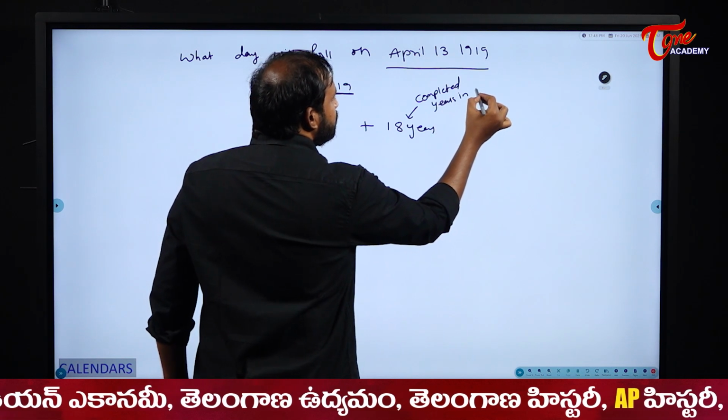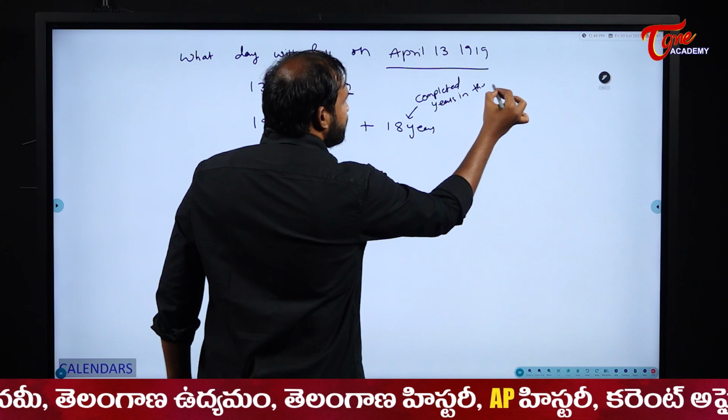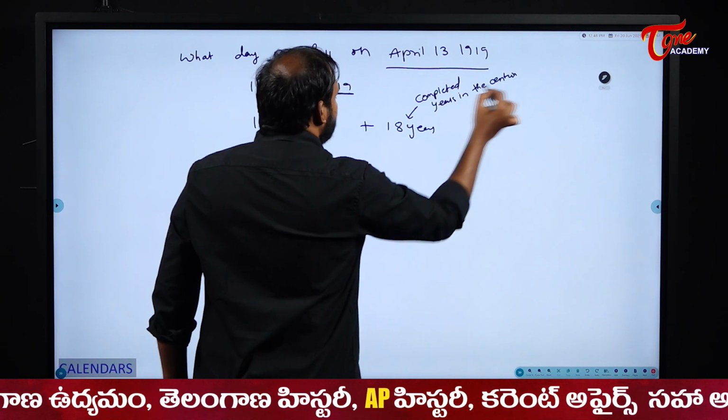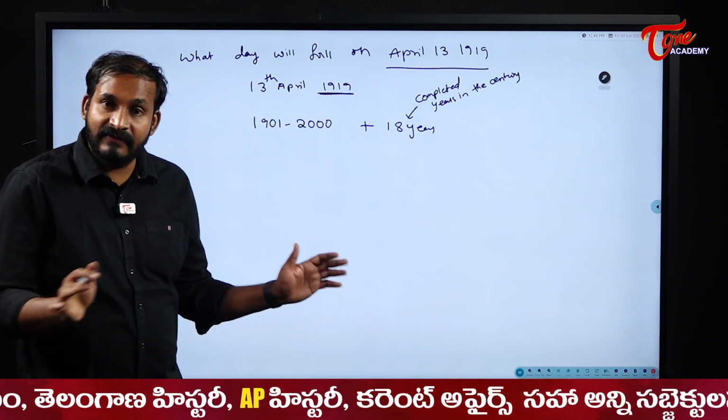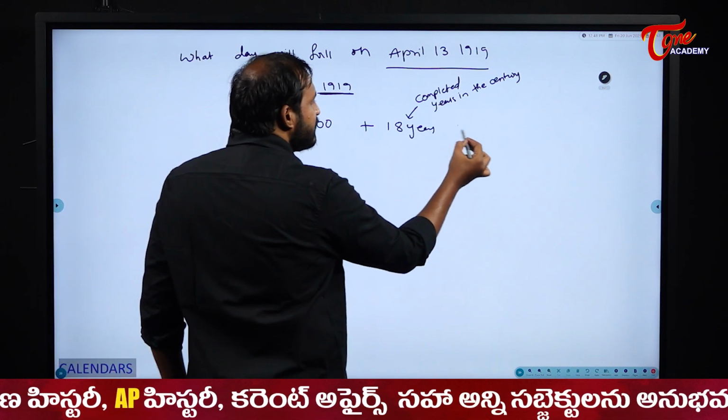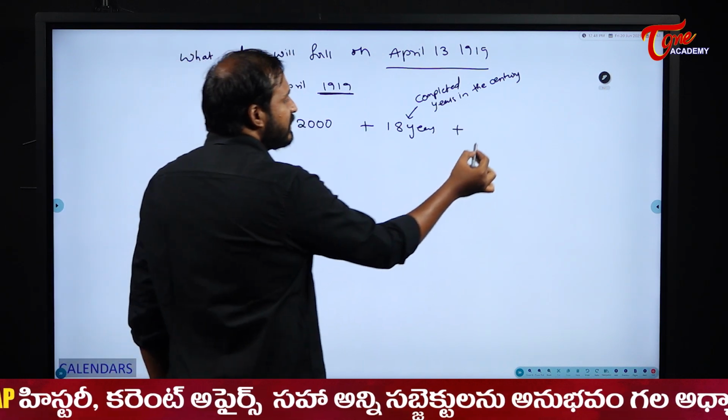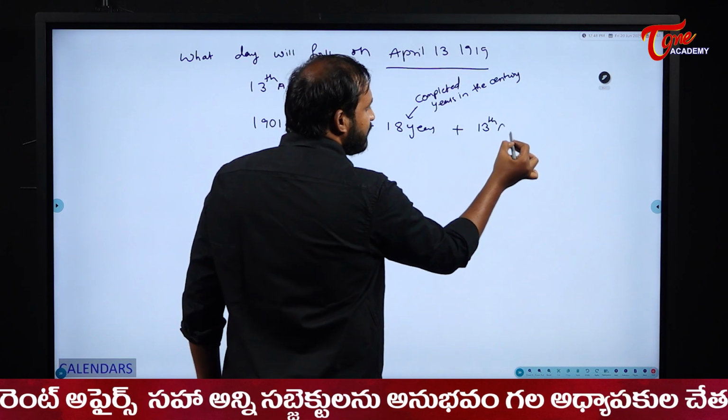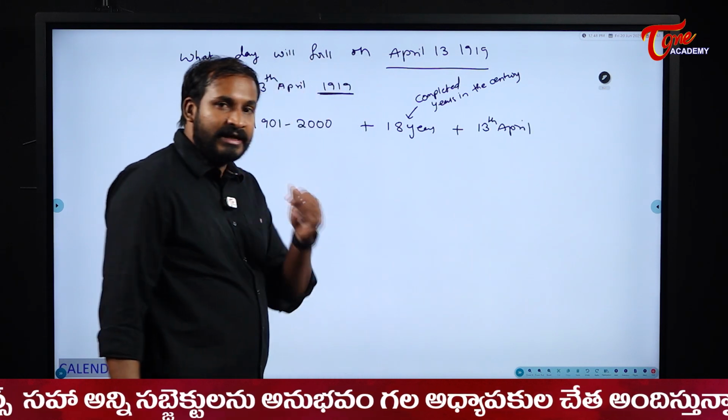These are completed years in the same century. In the same century, 18 years are completely finished, plus the 19th year we are seeing. So 13th of April. Directly I will write 13th April.